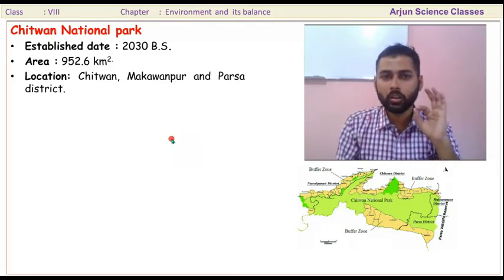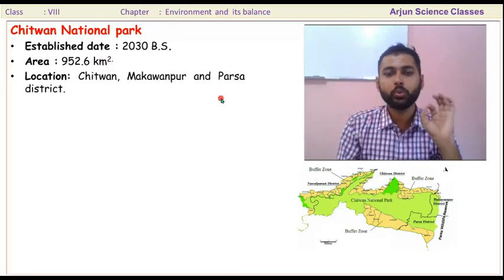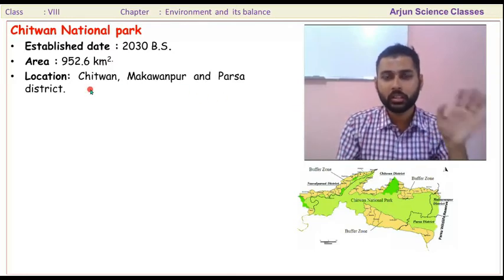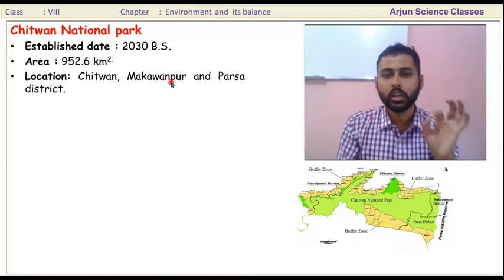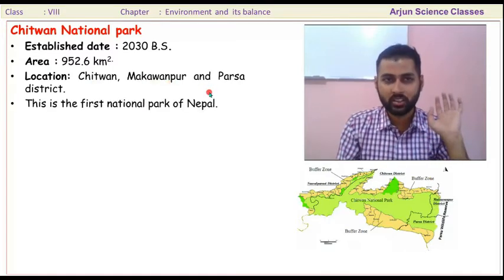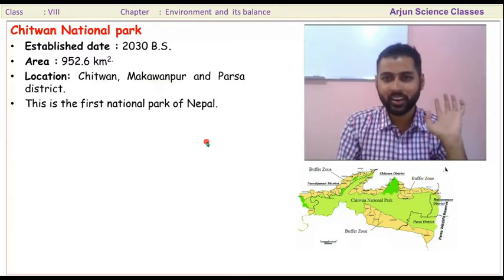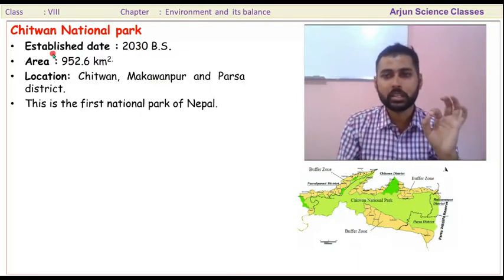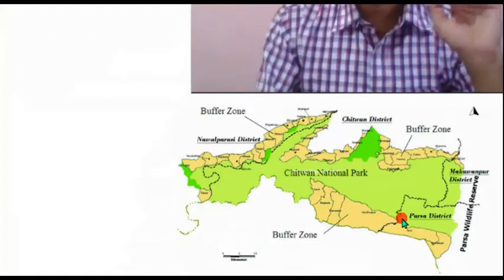It is located in Chitwan, Makawanpur, and Parsa districts. It is distributed across these three districts. This is the first national park of Nepal, established in 2030 BS.